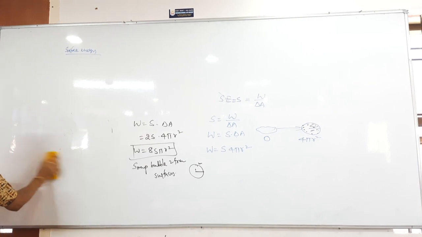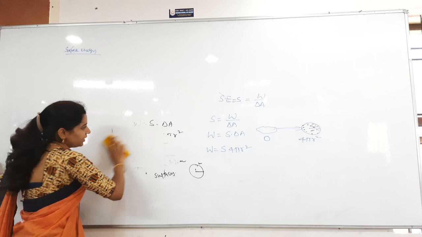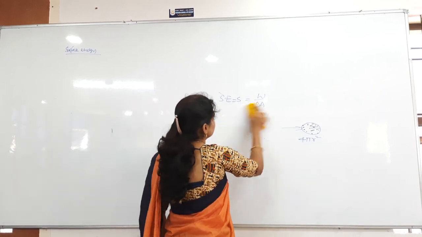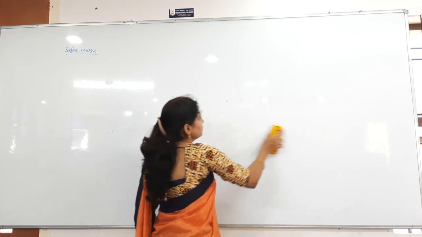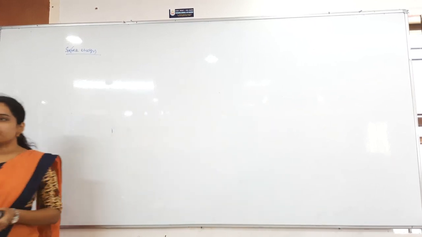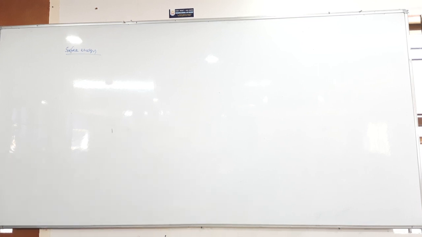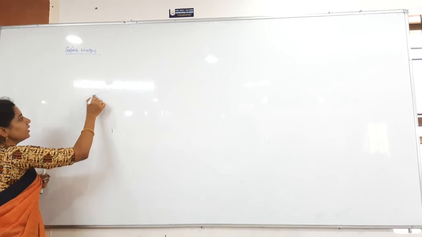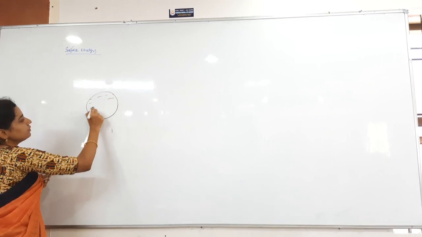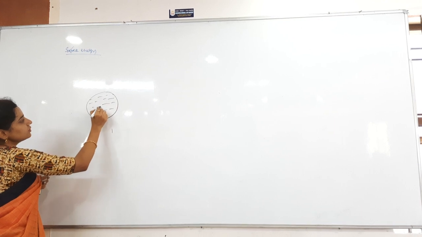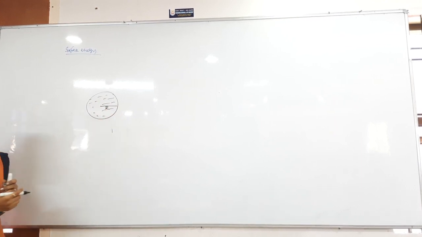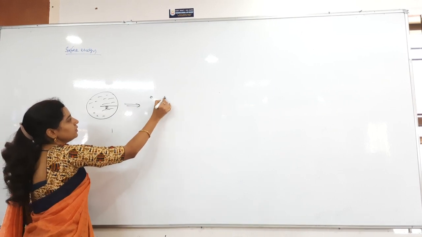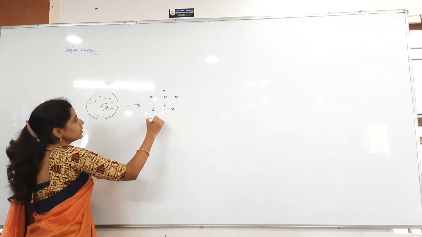This concept is important and very easy also. You get the same concept in different chapters, so you have to remember the process of what you will do. So here I have said, first of all, a liquid drop is there of radius capital R. Now this one I split into n number of smaller droplets.